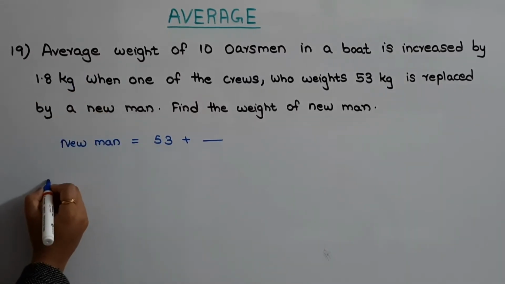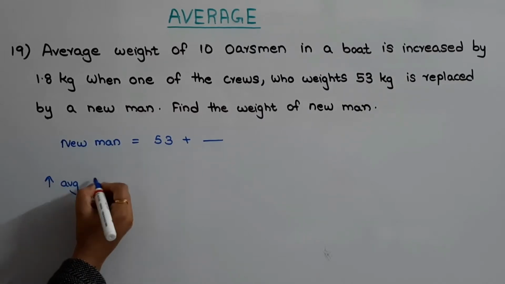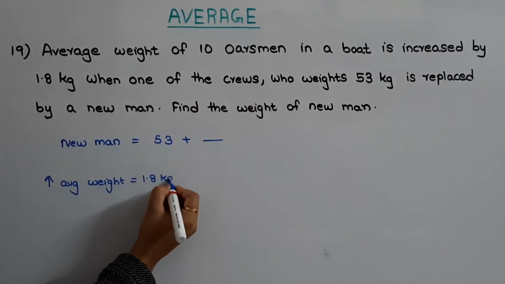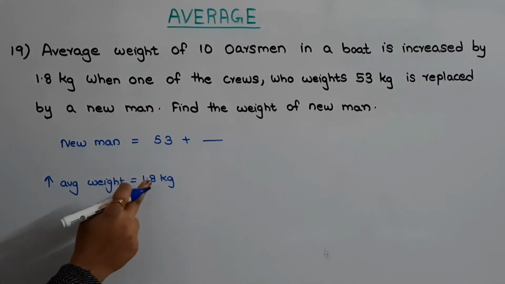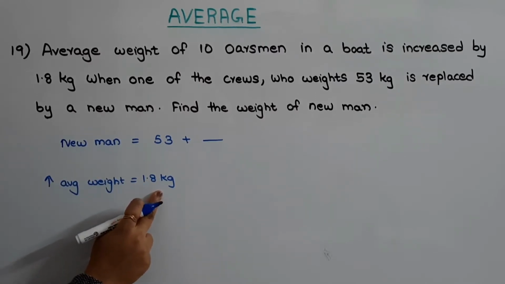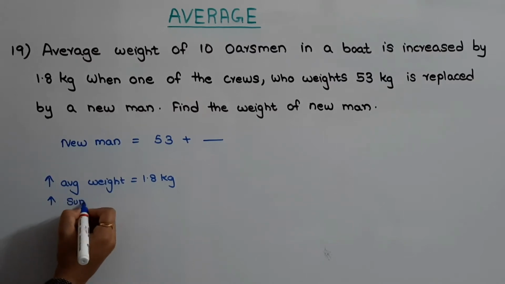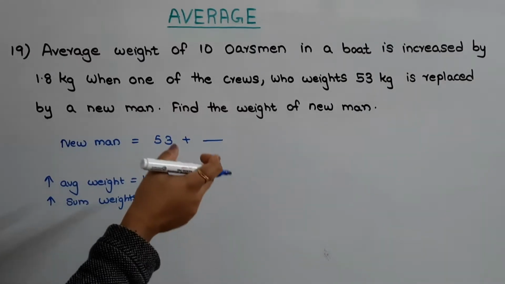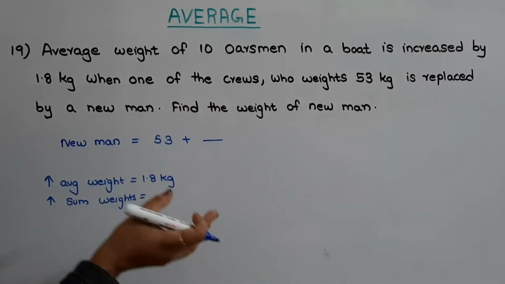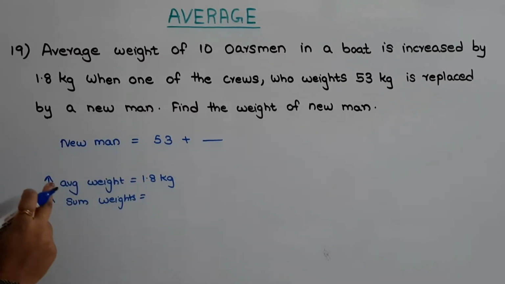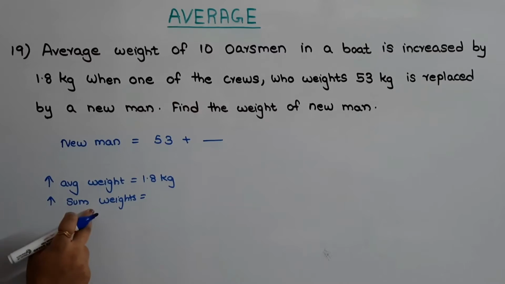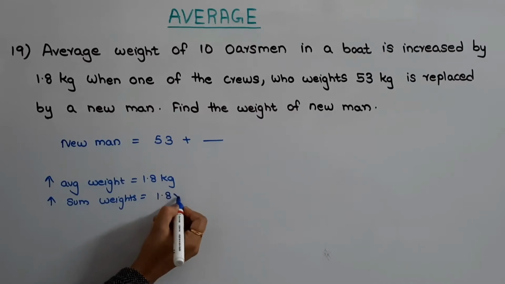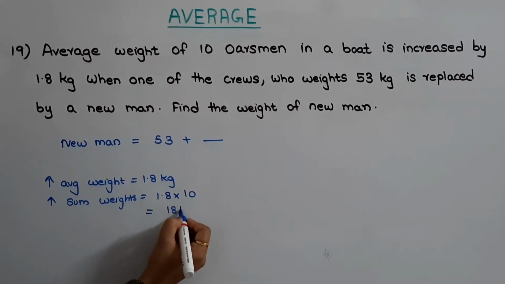So here in this question, increase in the average weight of oarsmen is given as 1.8 kg, okay. So increase in the average weight of 10 oarsmen is given as 1.8 kg. Then what will be the increase in sum of their weights? Average is equal to sum of observations by number of observations. So sum will be equal to average into number of observations. So if increased average is 1.8, increased sum will be equal to this 1.8 into number of oarsmen, that is 1.8 into 10, that is equal to 18 kg, okay.